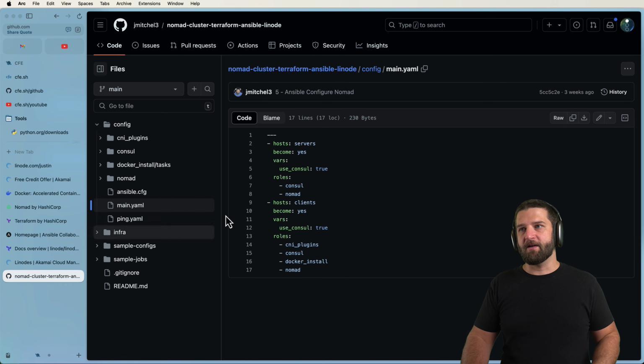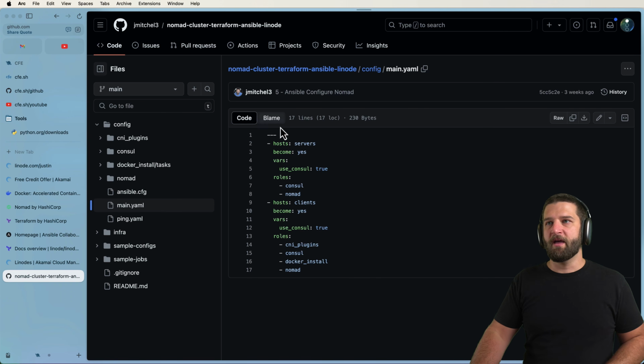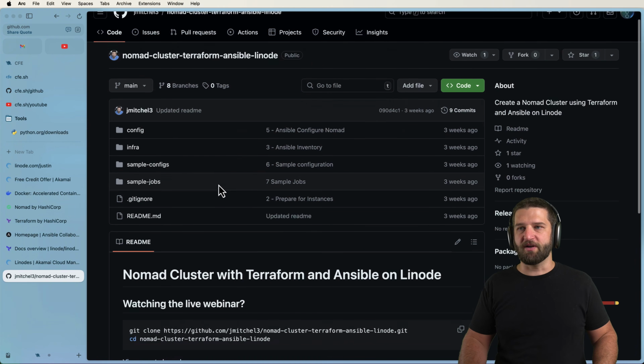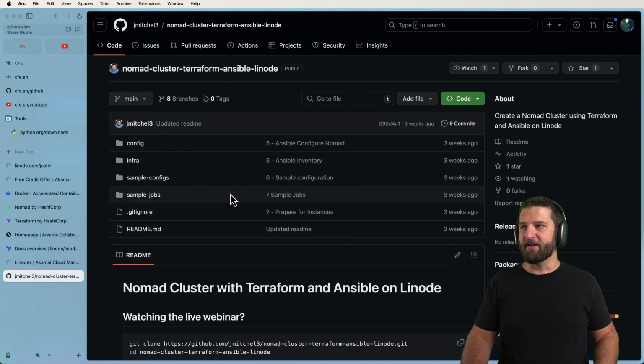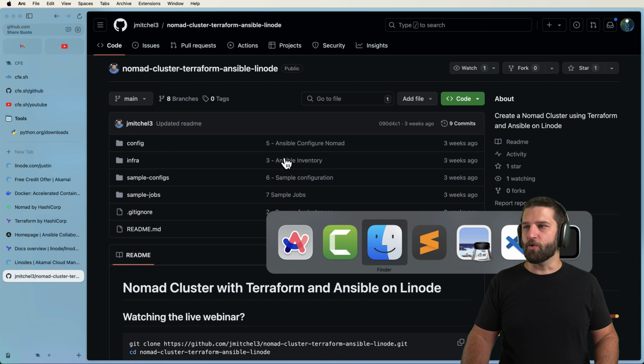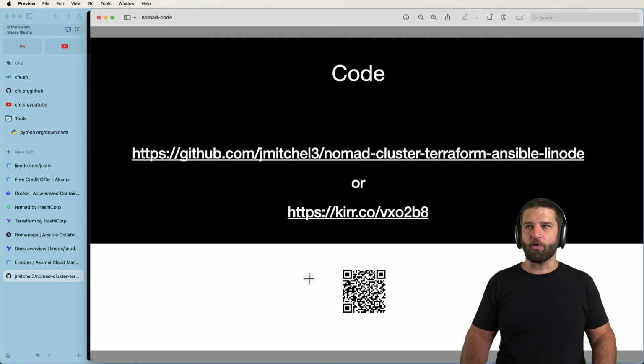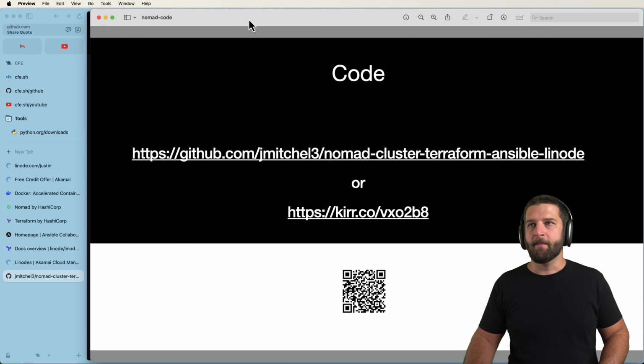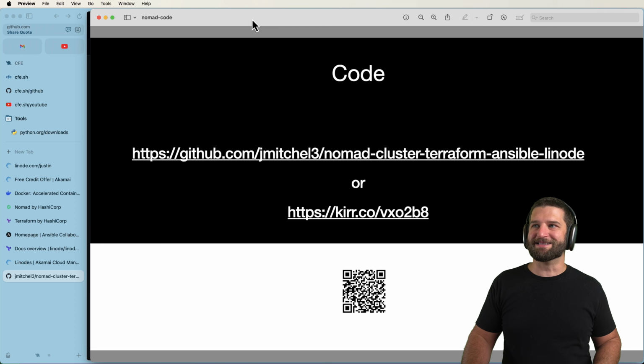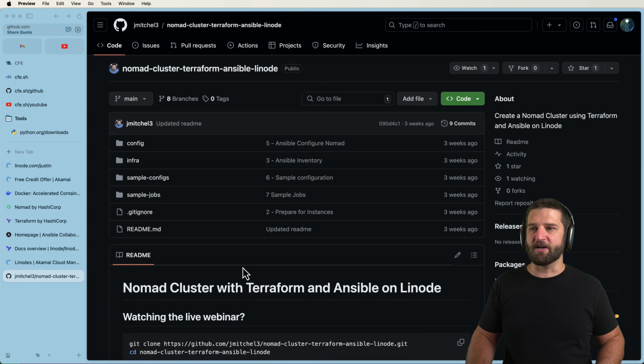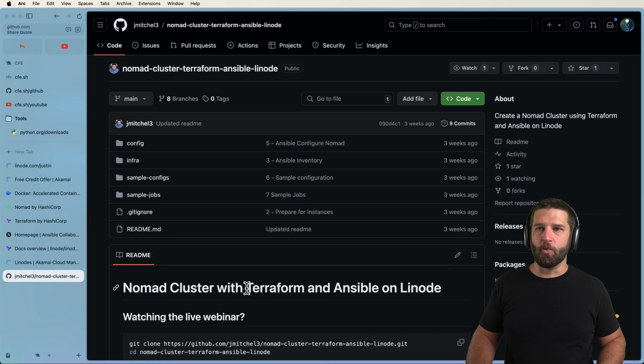So that being said, there is a GitHub repo that we have for this entire series. That was also a live webinar. But the idea is if you go to this link right here or scan that QR code, you're going to see most, if not all, of the code that we're doing in this series there, so you can actually repeat everything we're about to do.